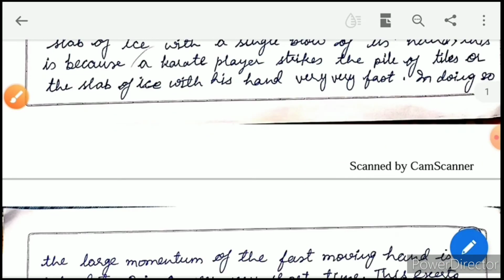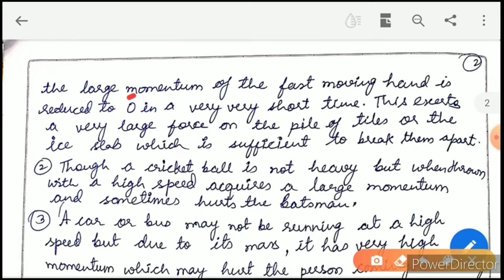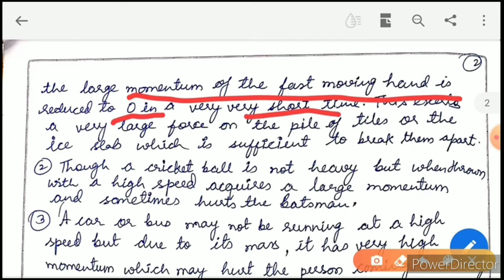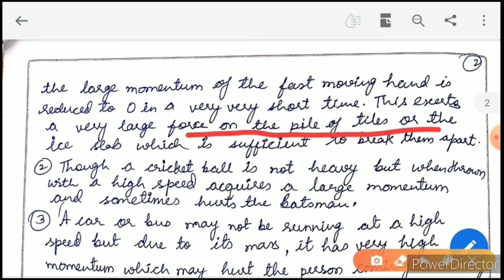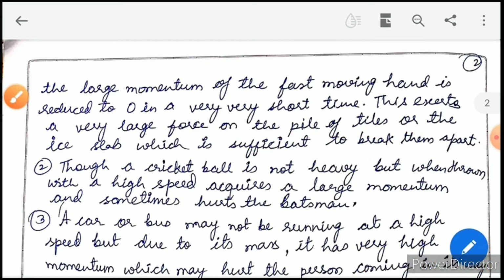So due to this, the large momentum of the fast moving hand, because the velocity of that hand was very fast earlier and suddenly it comes to a stop, reduced to 0 in a very short time, exerts a very large force on the pile of tiles, which is sufficient to break them apart.